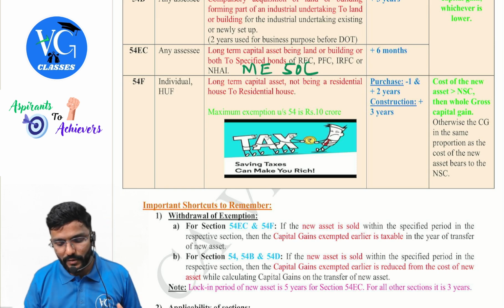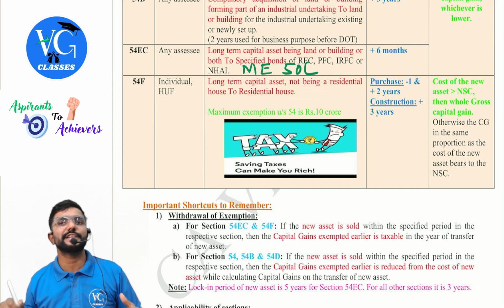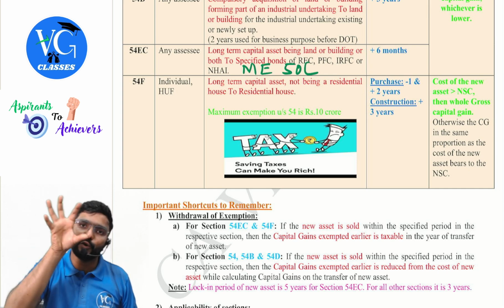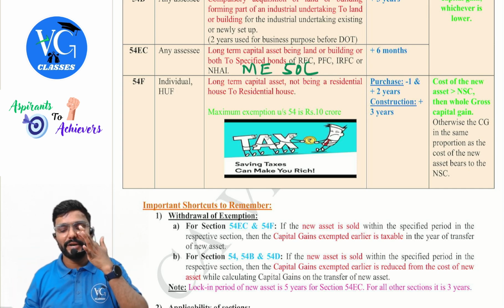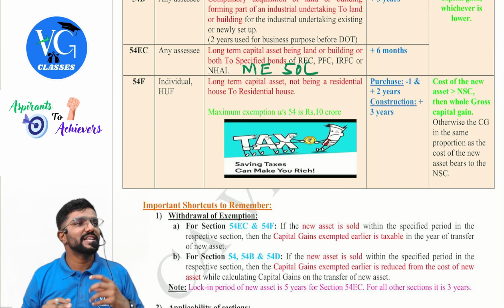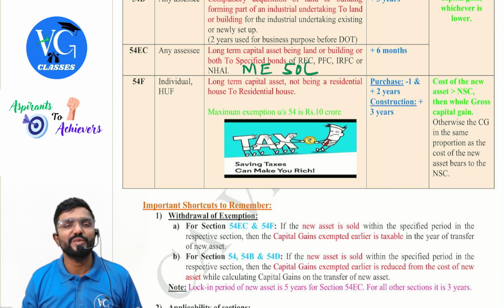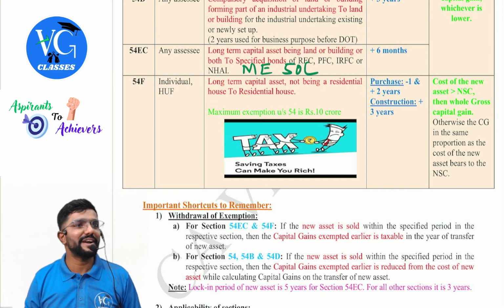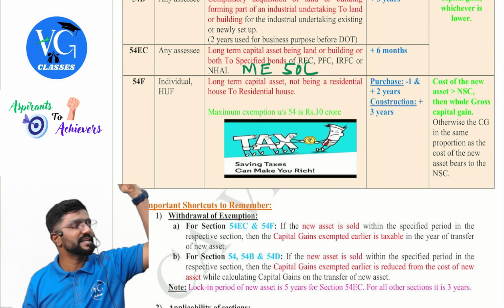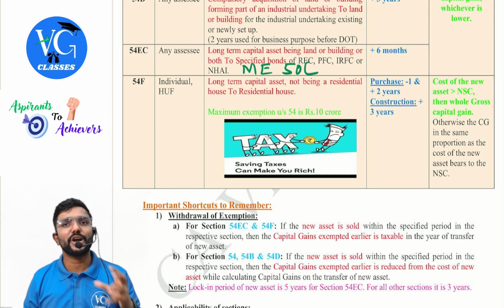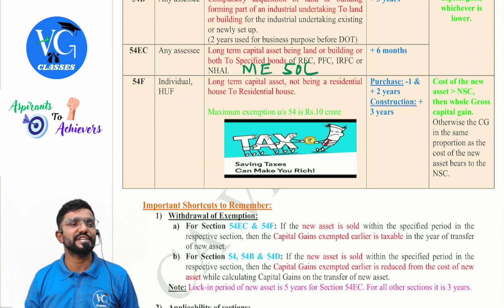Okay, sir. Here also the maximum exemption is 10 crore, guys. Means if actual cost is more than 10 crore, we will restrict it to 10 crore. But here one twist is there. You have to compare the cost of new asset with net sale consideration. You know net sale consideration in the format, that is full value of sale consideration minus expenses on transfer. Compare the cost of new asset with the net sale consideration.